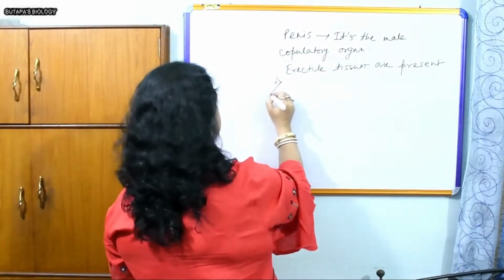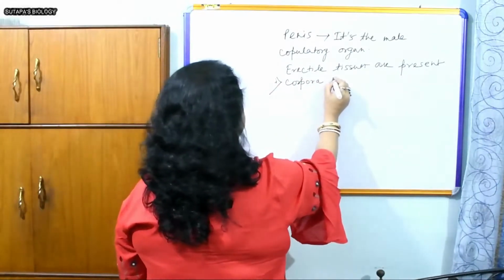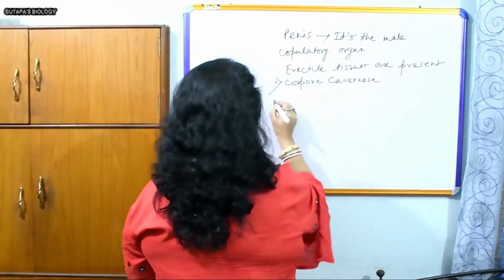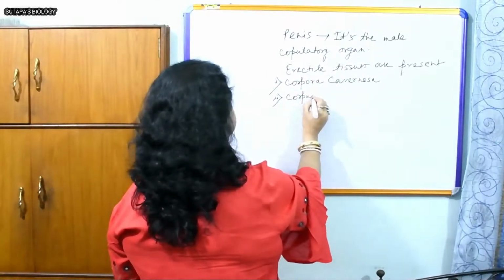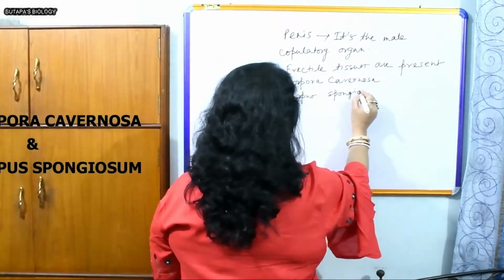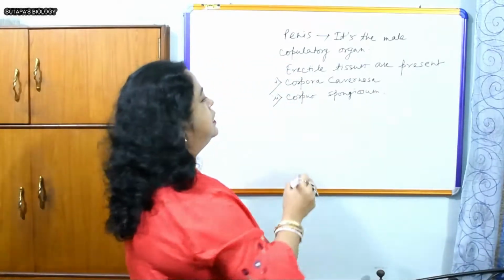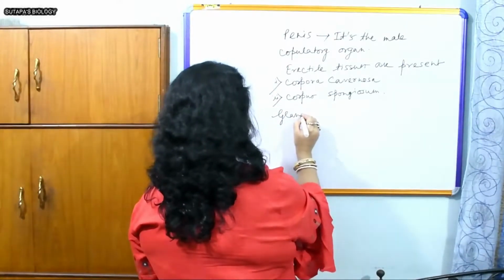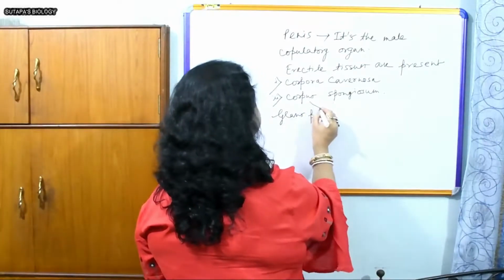Number one, corpora cavernosa, and number two is corpus spongiosum. The tip of the penis, which is highly sensitive, is known as the glans penis, and that's made up of corpus spongiosum.